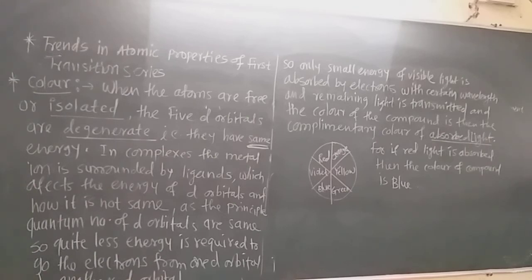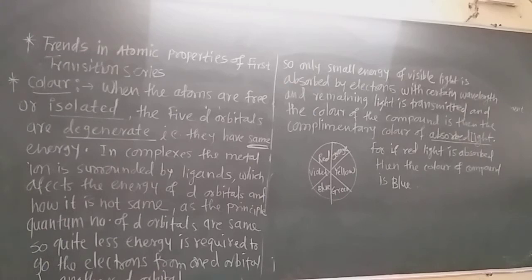For example, some ions such as copper in the +1 state: in their 3d orbital all the electrons are paired, that is, 10 electrons. So it may be asked, give reason why the Cu+ ion and Ti4+ ion are white or colorless in nature. Their compounds are white. Why? Because the 3d orbital in the Cu+ ion is completely filled with 10 electrons.